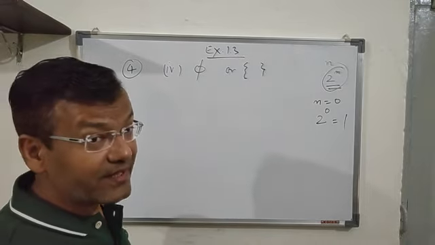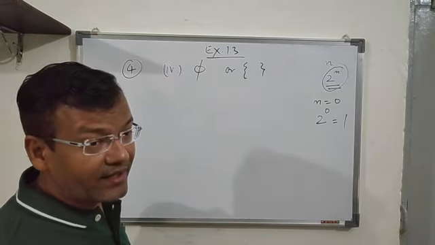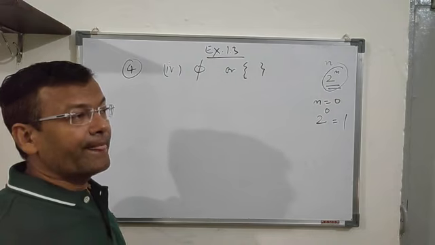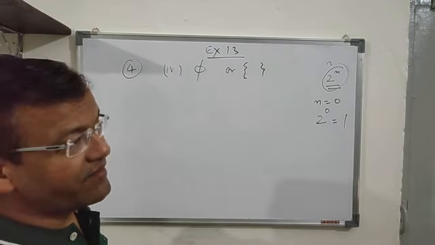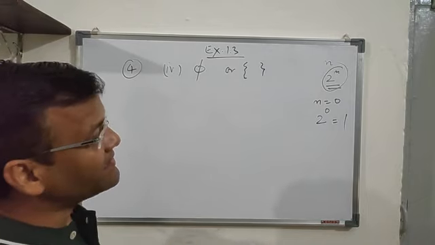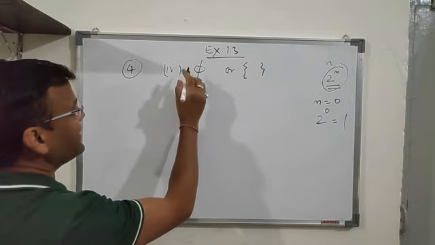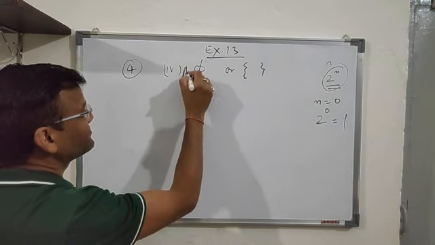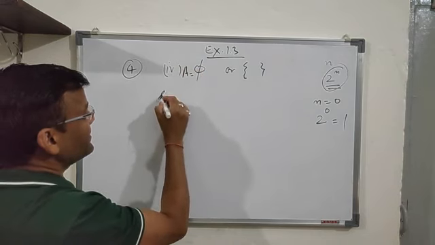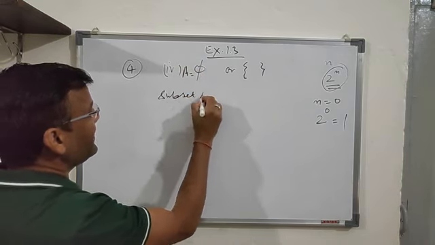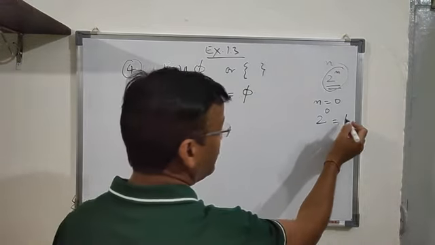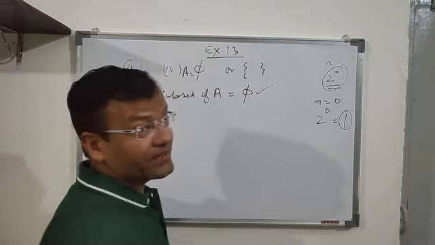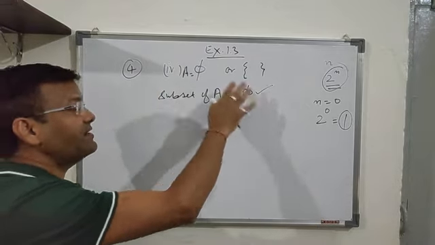And what is that subset? You are familiar with that part, as I told you, that a null set is a subset of every set. This we have discussed earlier. That means if I take this set as A, its subset will be the null set. As I told you, only one subset will be there. So the subset of a null set is always a null set.